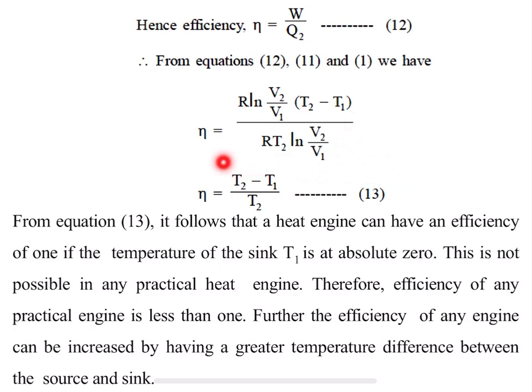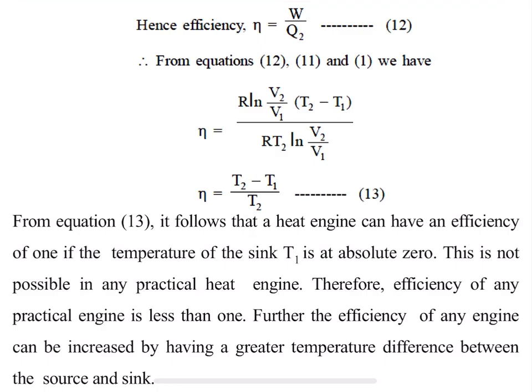By simplifying it, R ln V2 divided by V1 in the numerator and denominator will get cancelled, and what is left is T2 minus T1 divided by T2. Let me call this equation 13.